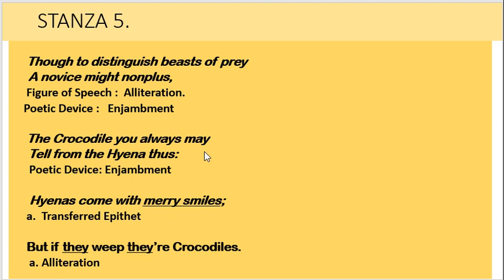Here we can see that the idea continues to be expressed from one line to the other. In this line we can see transferred epithet has been used because the adjective merry has been assigned to smile. Here alliteration is used because the sound th is repeated in these words.